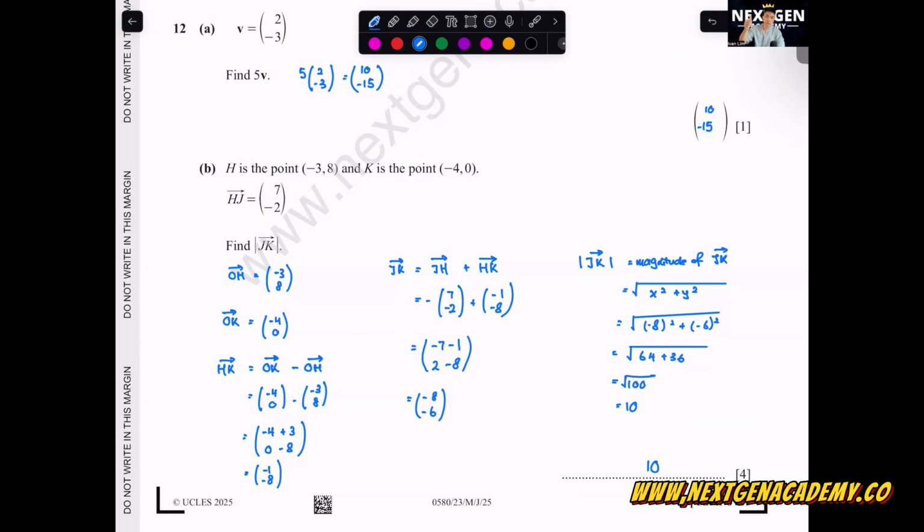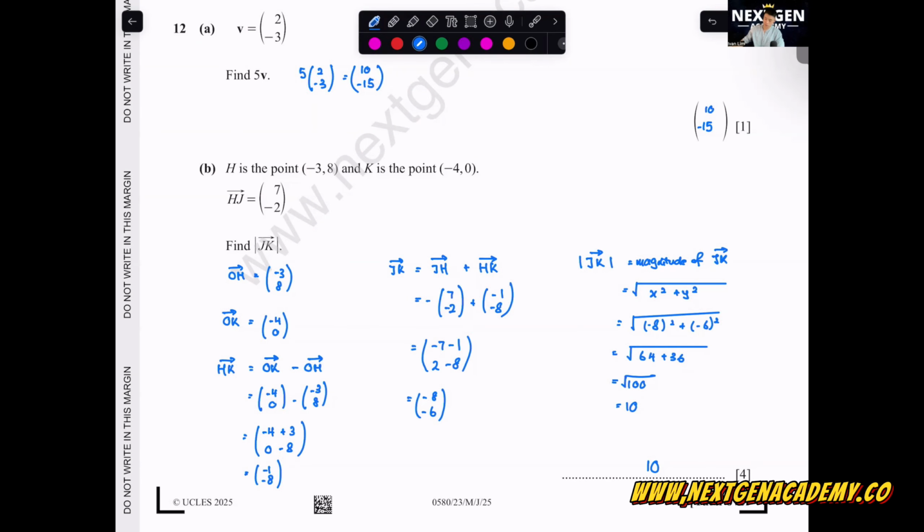Okay, question 12 just now, I think quite a number of you mentioned not sure. If you can do this, can you just type 12? Okay, anything to clarify on these vectors? Somehow this paper got a few vector questions, right? Okay, let's go to the next one.